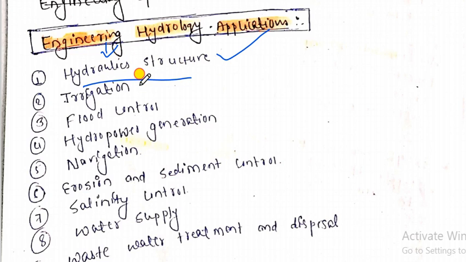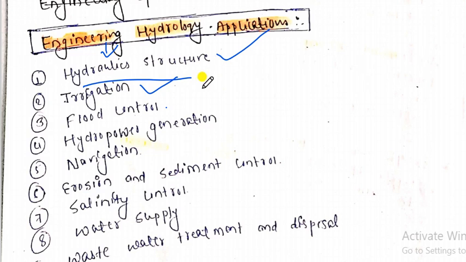Similarly, irrigation, as you know, is conveying water to the agriculture field. The process of taking water to the agriculture field is what is called irrigation. We will come to know how we can convey water effectively to the agriculture field. This is the application of irrigation.